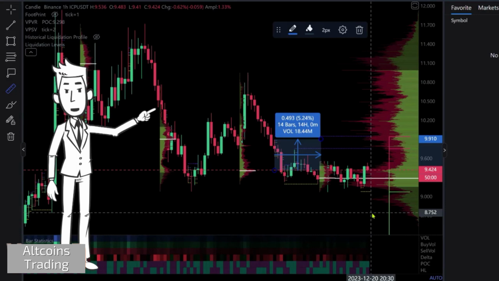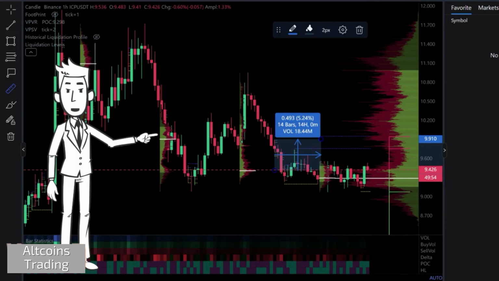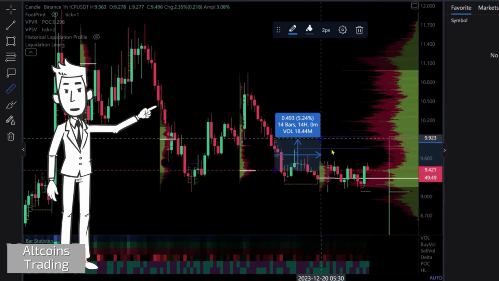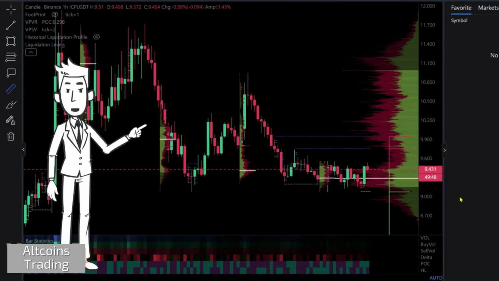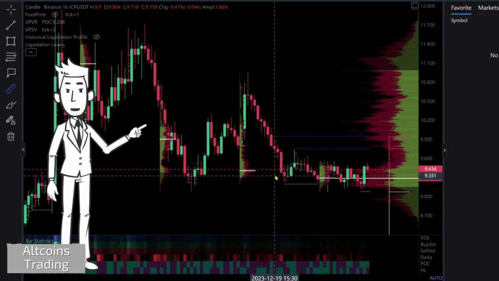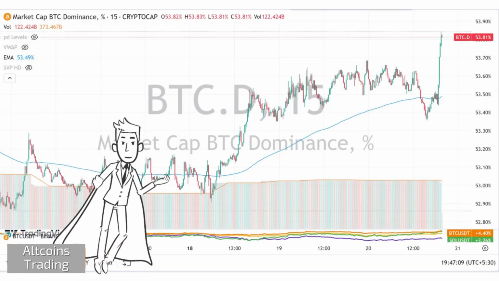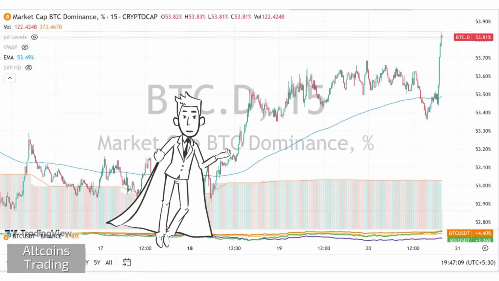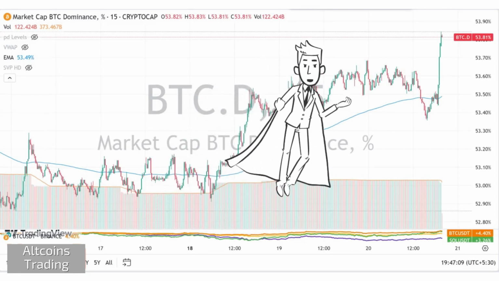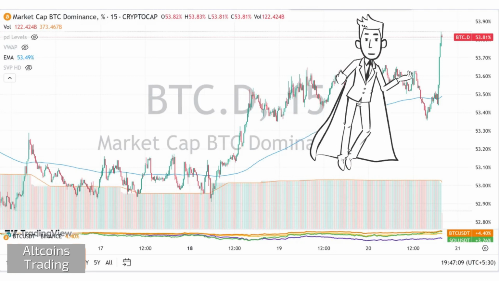Let me tell you about today's technical analysis for ICP. ICP has just crossed a tough POC, that is point of control, at 9.406 and so can easily go to 9.9, while the lower level of POC at 9.3 can act as a huge resistance. This is not financial advice. Bitcoin dominance is currently at super high levels and is expected to come down. This is when altcoins will start pumping as they will gain some dominance while Bitcoin will lose some dominance.